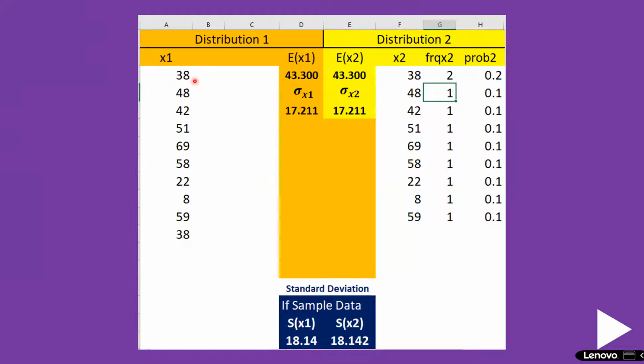The mean and standard deviation, as I told you, you can find out for your class. All you need to do is feed in the marks of your students for a particular subject. When you feed in the marks, automatically it will show you the mean mark here. The mean of all these marks is 43.3. The population standard deviation, that is, if you take this class as the total population, the whole class is only this many students, then you can take the standard deviation as 17.21.